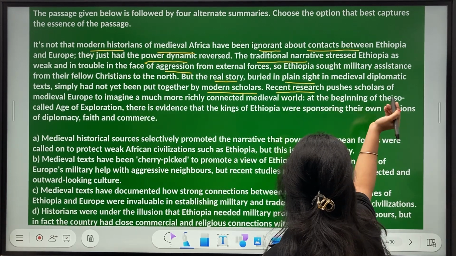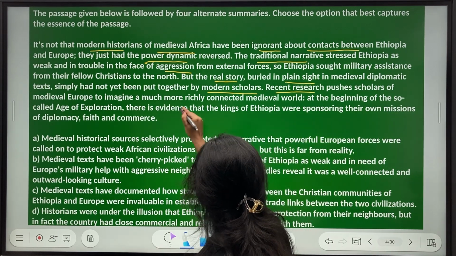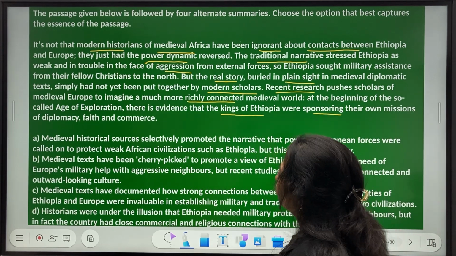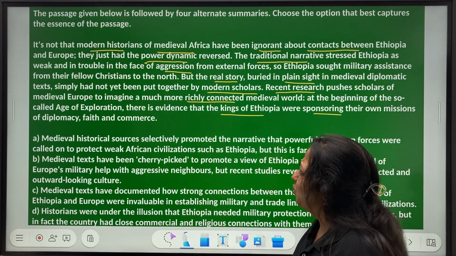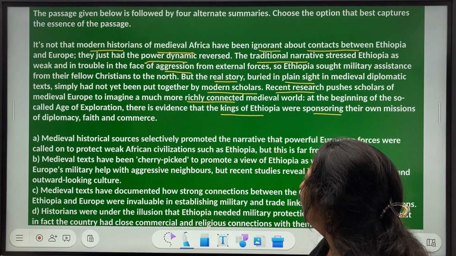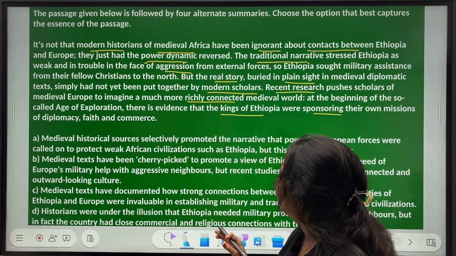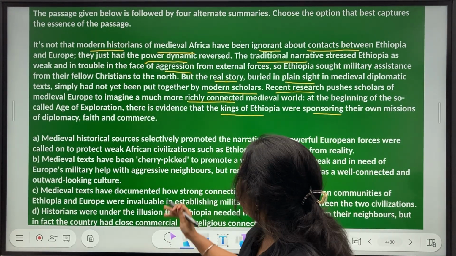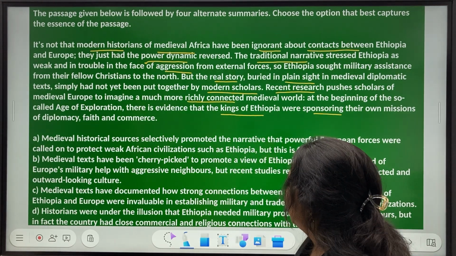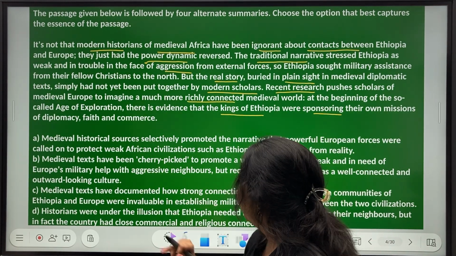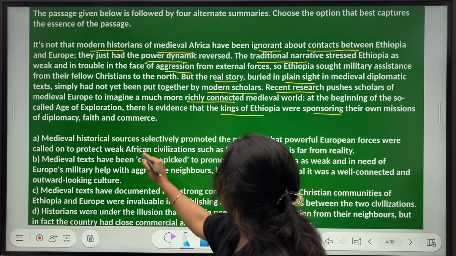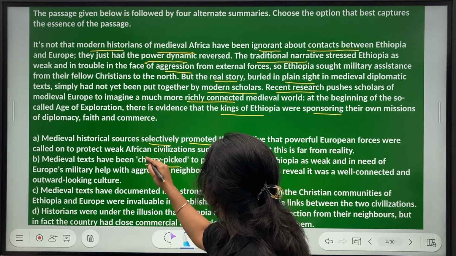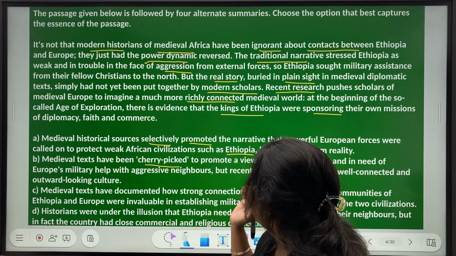Okay. Recent research, richly connected, kings of Ethiopia sponsoring their own missions, okay. More or less it looks like we are dealing with a little bit of history, something that has its roots in history and the perception of the scholars, probably. Options are dense, right. See, 3 lines for option B. Options are dense, but the words look familiar. Promote, Ethiopia, so that has been taken from there. Then, a cherry-picked kind of quotes are here, that is, I'm drawn to this word.